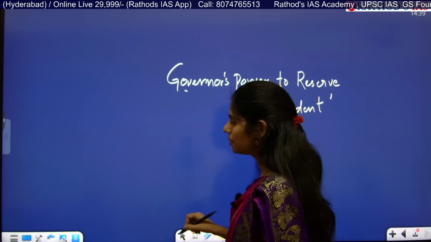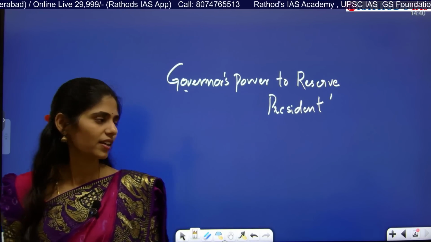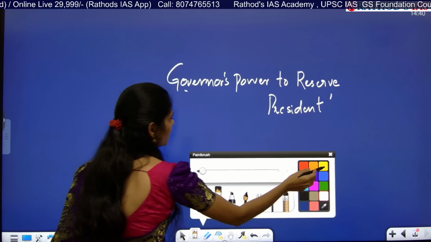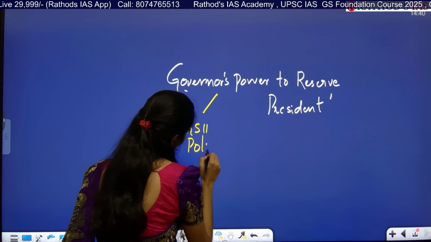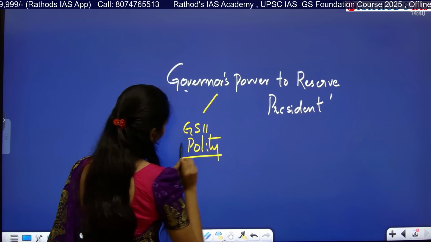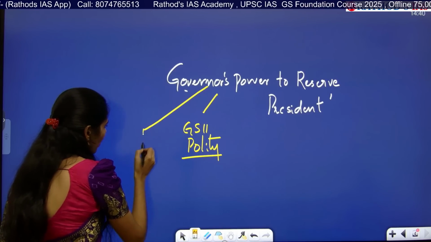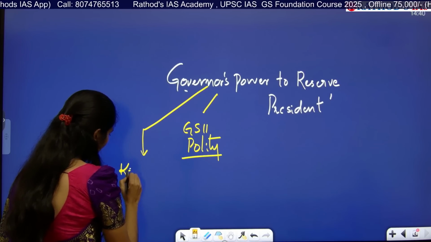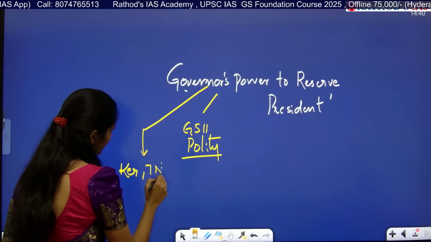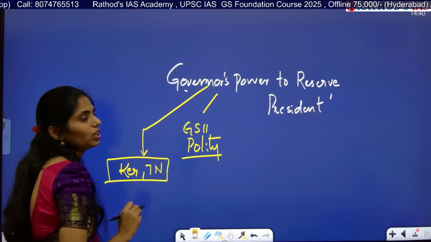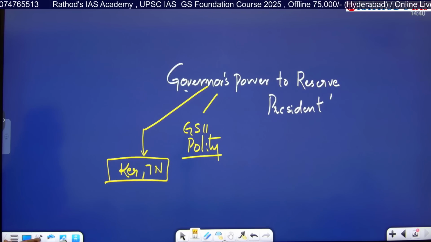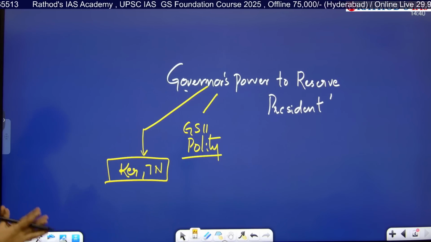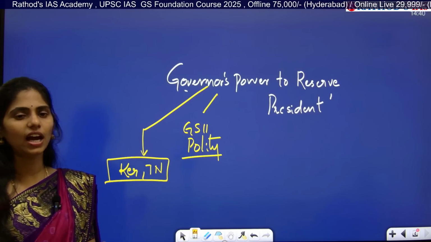So is this article important? Yes. We have GS paper 2 under polity and governance, and we can connect this topic there. And why is it in the news? Because Kerala, Tamil Nadu and other states with non-BJP ruling parties are facing this issue of the governor reserving bills for the president.